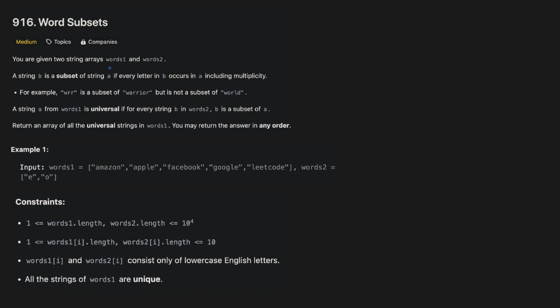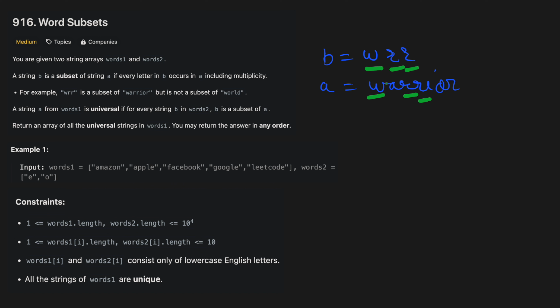In this problem, we are given two string arrays, words 1 and words 2, and a string B is a subset of string A if every letter in B occurs in A, including multiplicity. For example, if B is WRR and A is warrior, then B is a subset of A because we want W and two R's in warrior and we can find them.